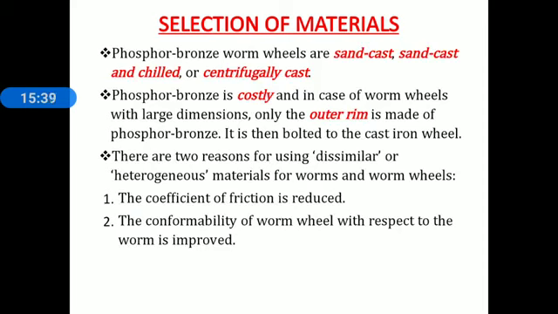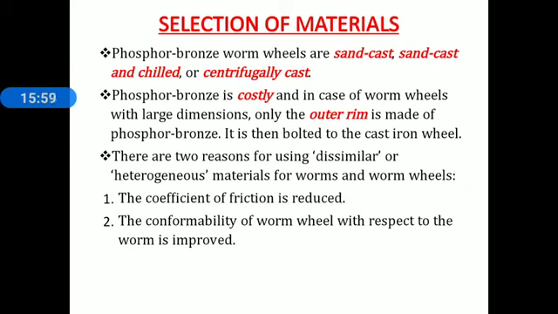Phosphorus bronze worm wheels are sand cast and chilled or centrifugally cast. Phosphorus bronze is costly, and in case of worm wheels with large dimensions, only the outer ring is made up of phosphorus bronze.